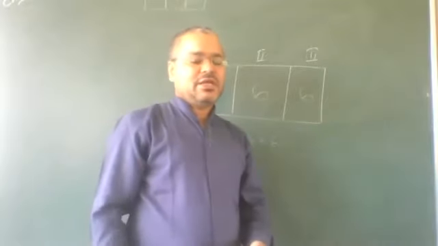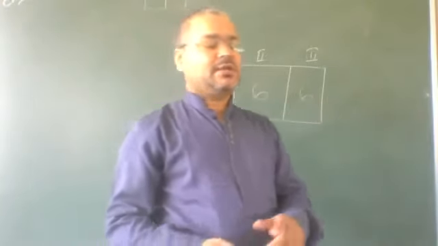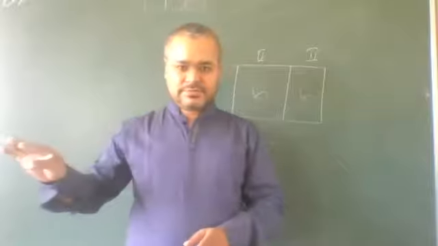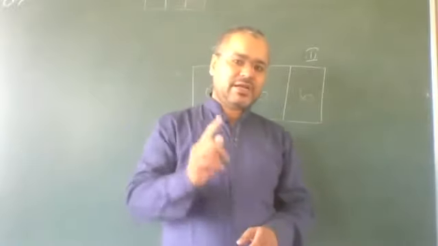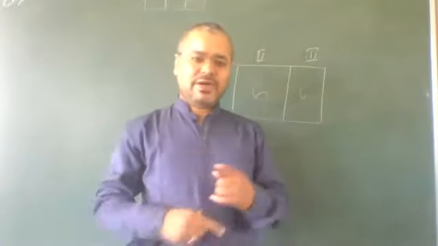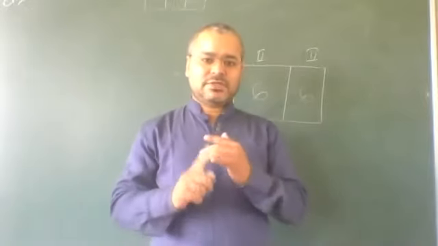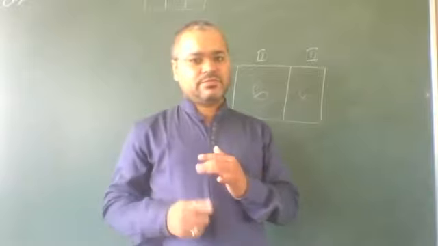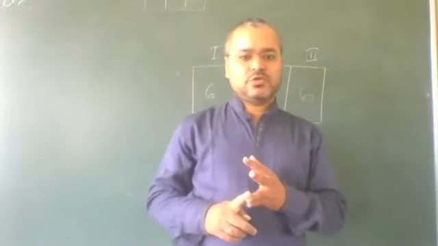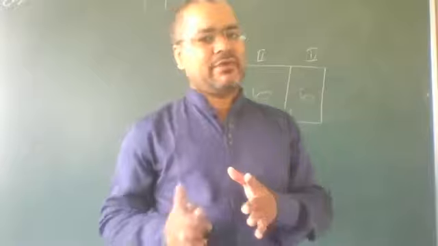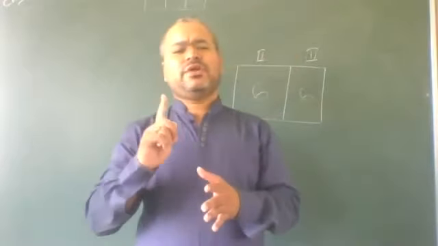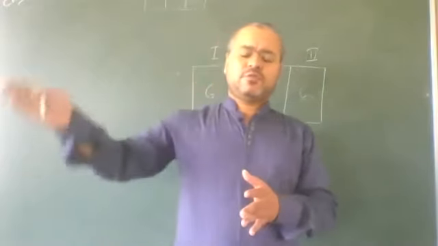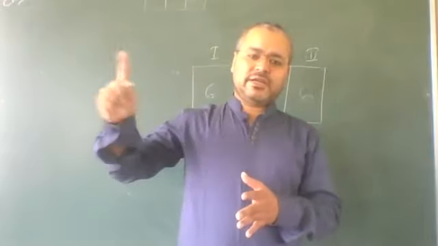It means if repetition is allowed and we have n objects and r seats, then for the first seat we have n choices, for the second seat also n choices, for the third seat also n choices, for the fourth seat also n choices, similarly up to r seats we have n choices.